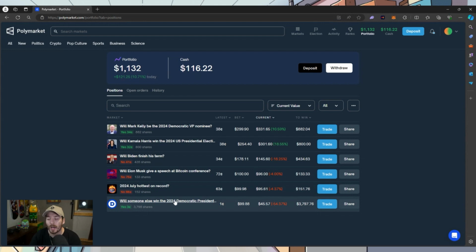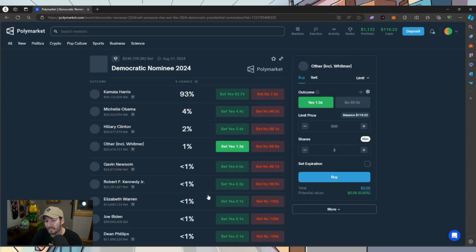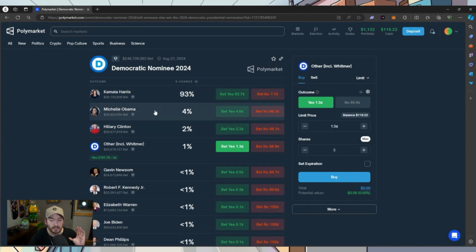And I'm taking the other, and this is where it gets interesting. I'm actually taking other for Democratic nominee at a 1% chance because it basically feels like Kamala's in, sure. But if these odds come out, if Michelle says she's not running, I think those funds circle to others. So we'd make about a 5X on really low capital, which to me is a decent bet.